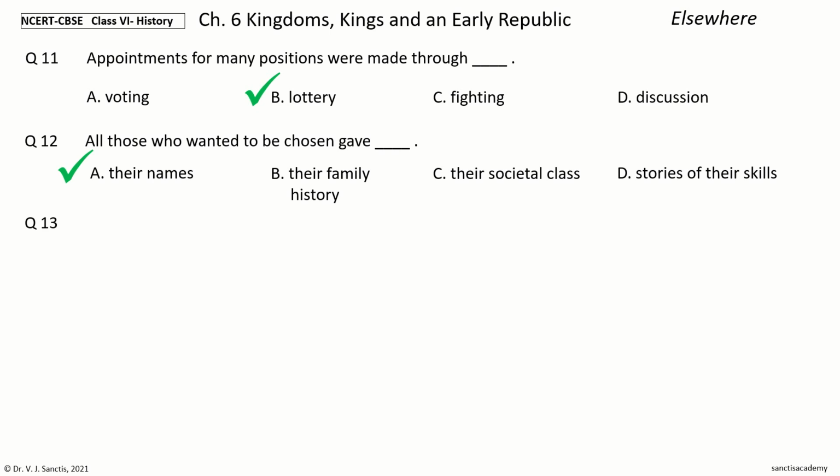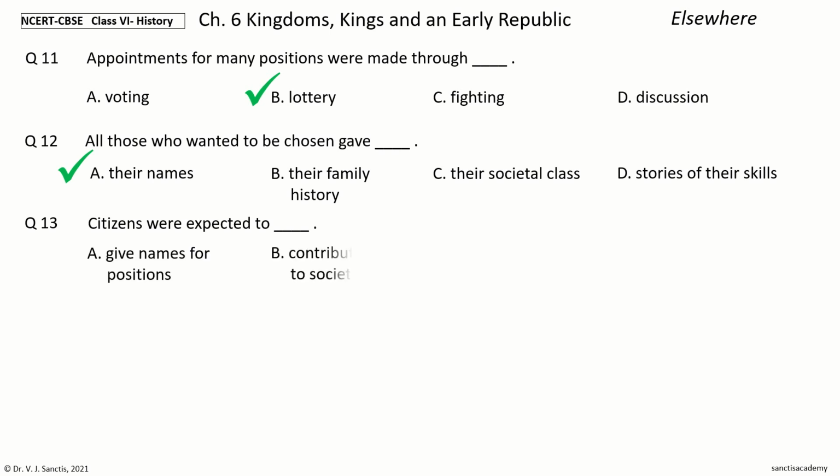Next question. Citizens were expected to dash. The options are give names for positions, contribute money to society, vote, serve in the army and the navy. Your time to choose. And the answer is serve in the army and the navy. So, citizens were expected to serve in the army and the navy.